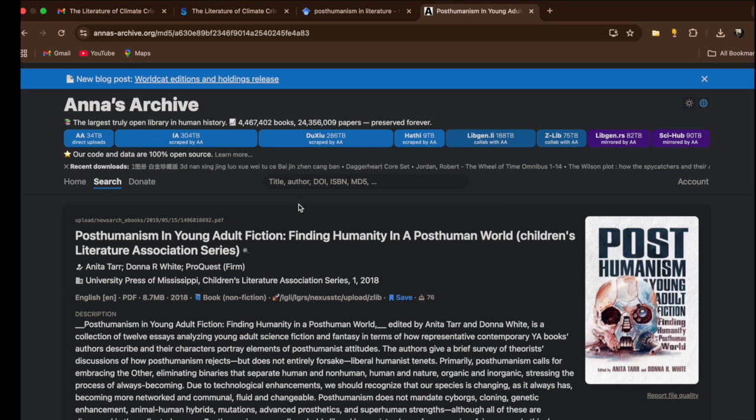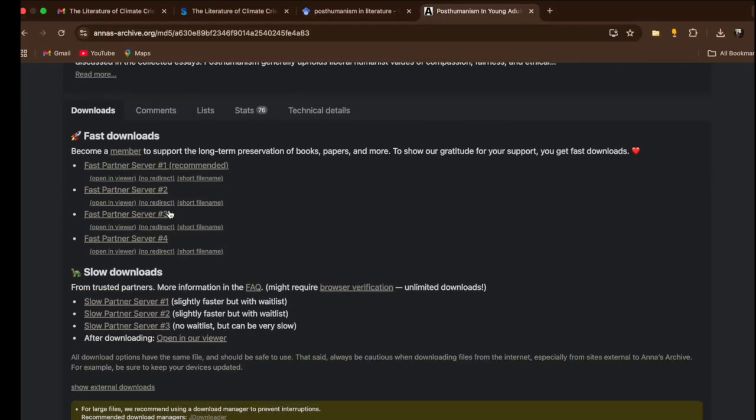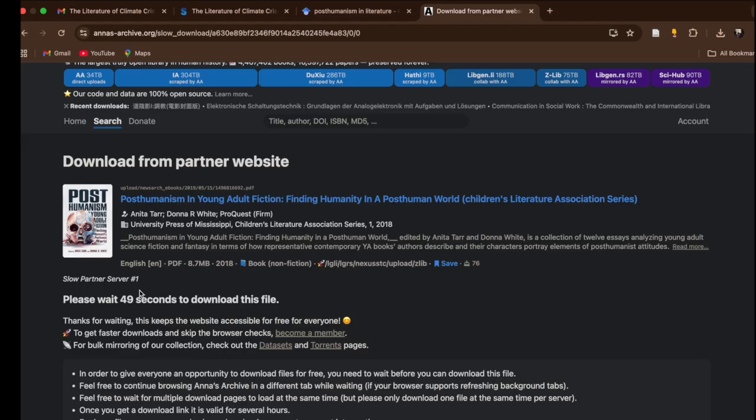You have to click on that and then go to slow downloads, slow partner, and see, it will take 50 seconds to download. Then downloading starts and then I'll tell you how to look within that for further materials. See, there's no end to materials and one might wonder where to stop. So you need to stop when you find some ideas and start writing as soon as possible.